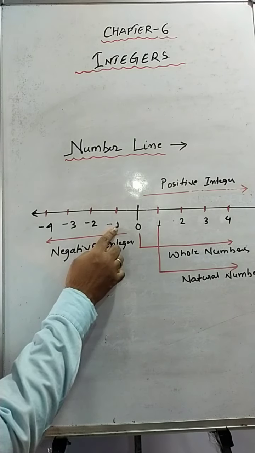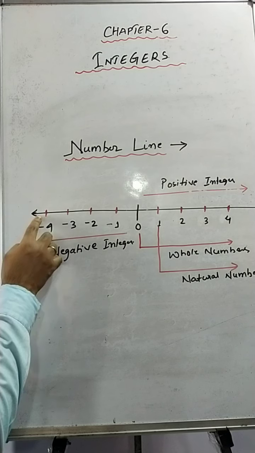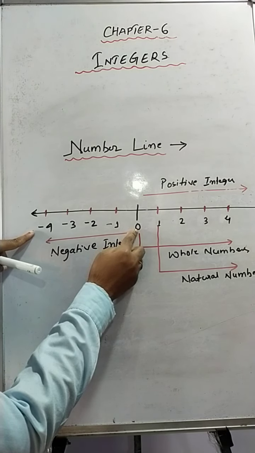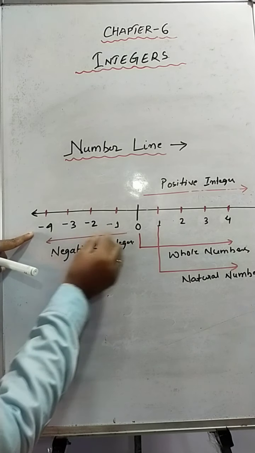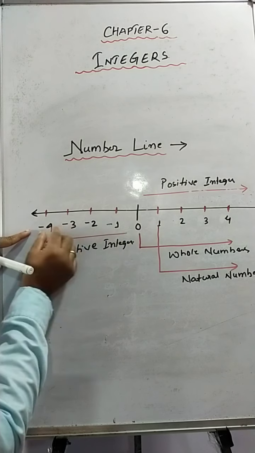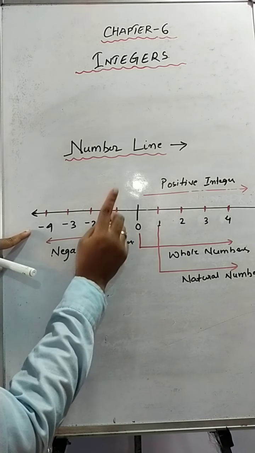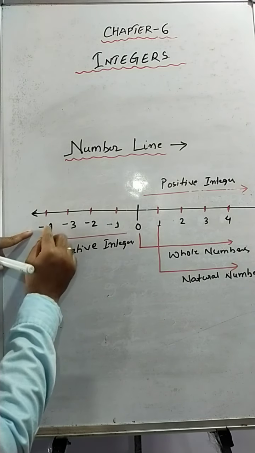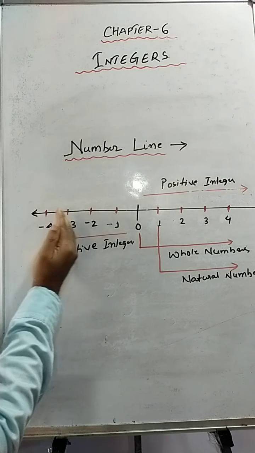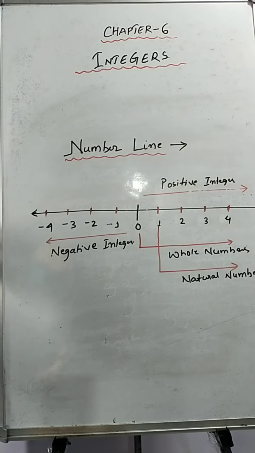Fine, that is minus 1, minus 2, minus 3, minus 4. So minus 4 is a much greater distance from 0 than minus 1, because minus 1 is closest to 0 and minus 4 is a little bit farther from 0 compared to minus 1, isn't it? So minus 4 would be a smaller number compared to minus 1.